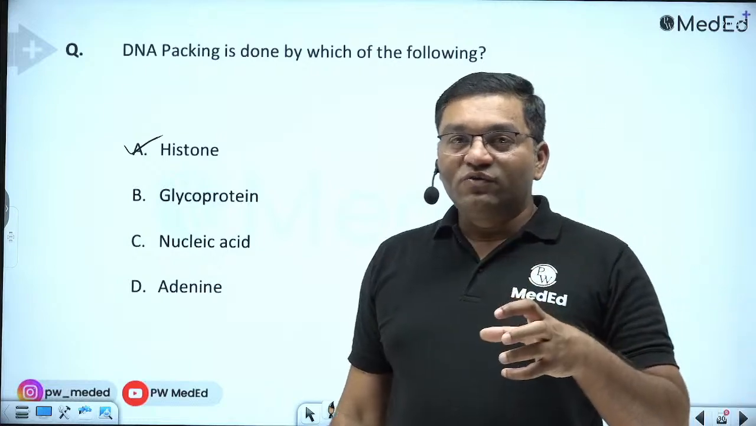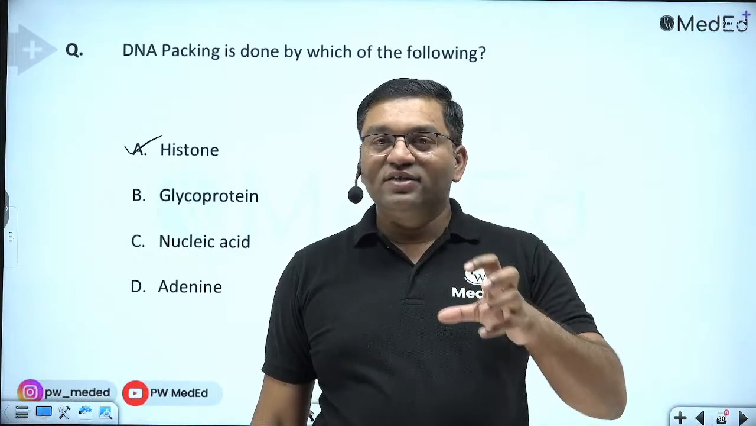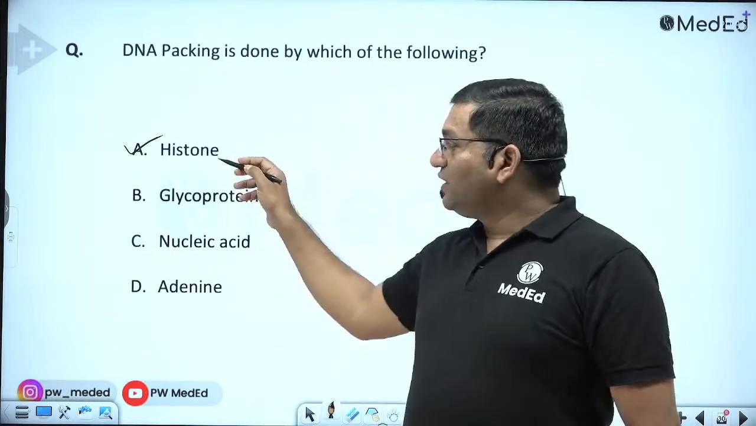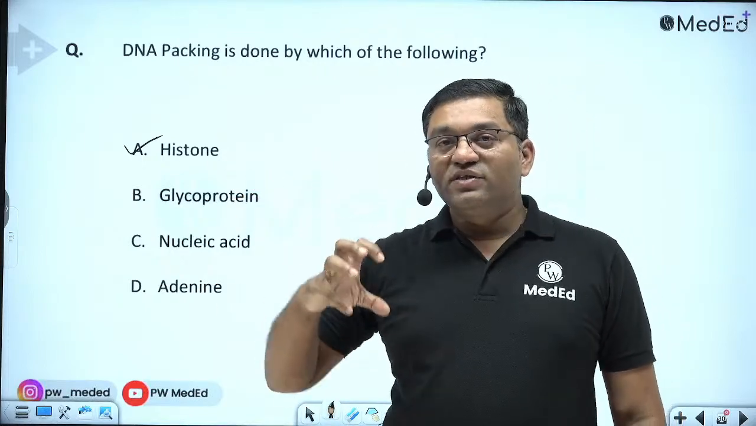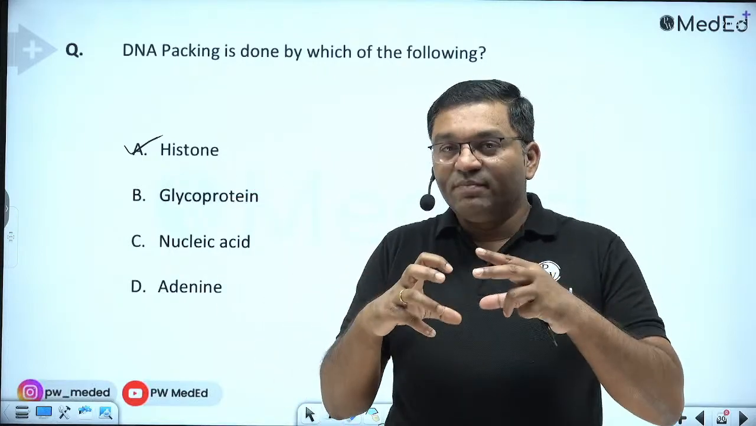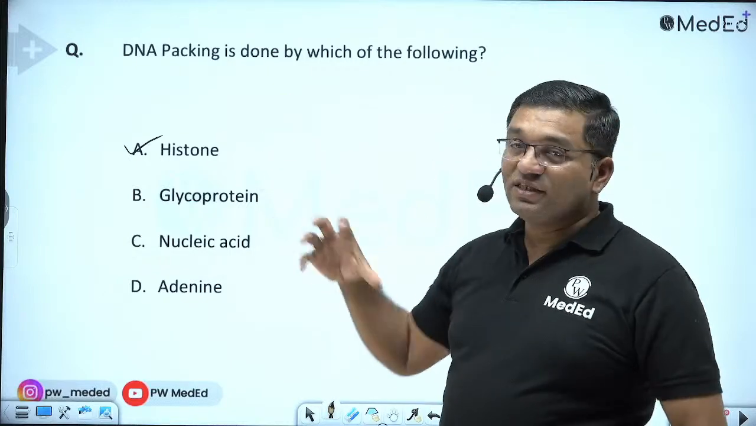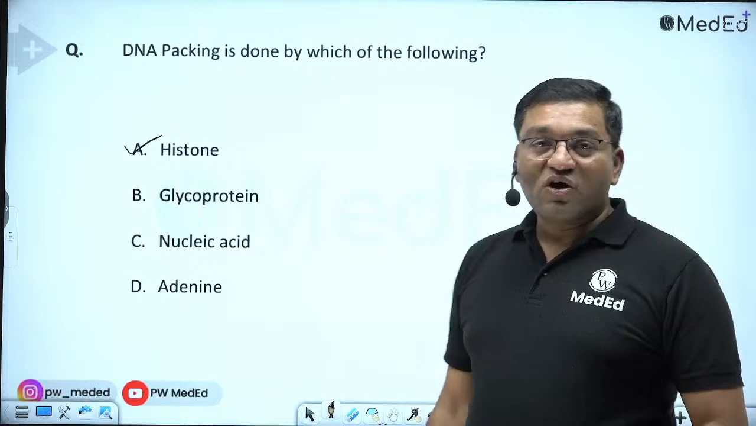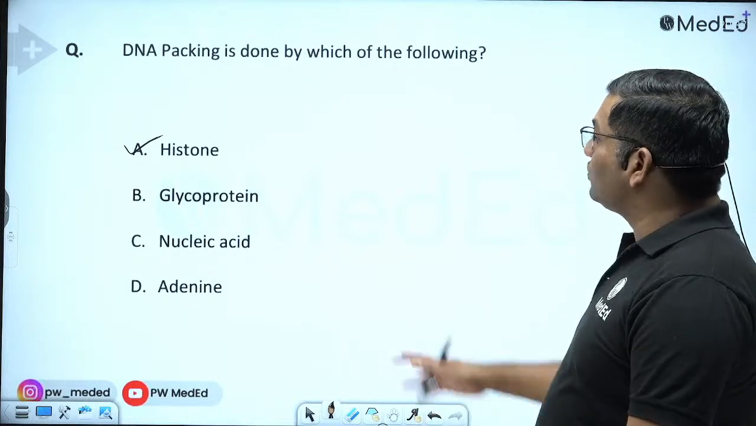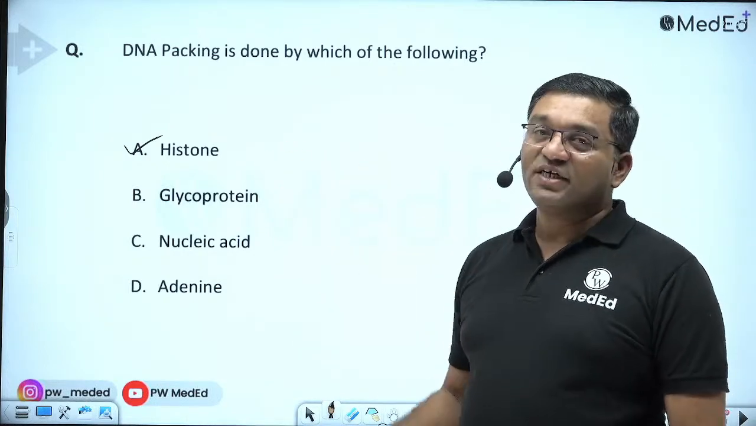These are the positively charged compounds, containing the positively charged amino acids lysine and arginine, and they react with the negatively charged DNA in the major and minor grooves and help in DNA packaging. DNA packaging is known as the organization of DNA. Also, histone modification is there in the epigenetic mechanism.